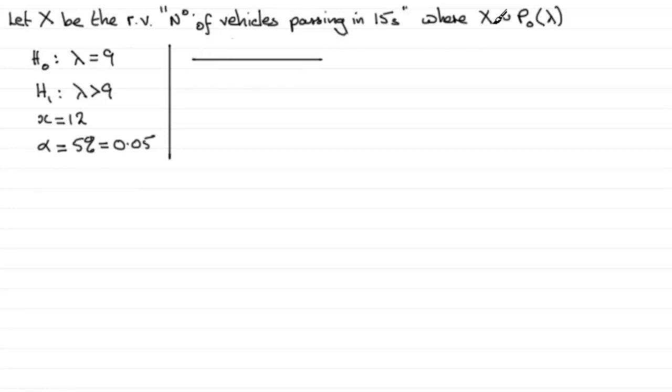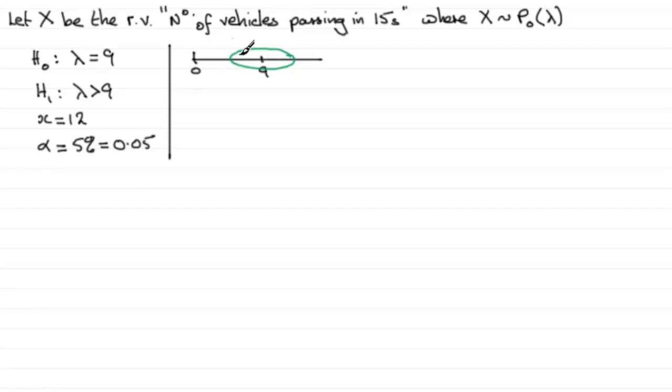Our random variable X can go from 0 right the way up to technically infinity. But essentially there's no limit to how many vehicles could pass in 15 seconds. But we generally expect to see around about 9. And so because we expect to see round about 9, I'm just going to put a section like that.